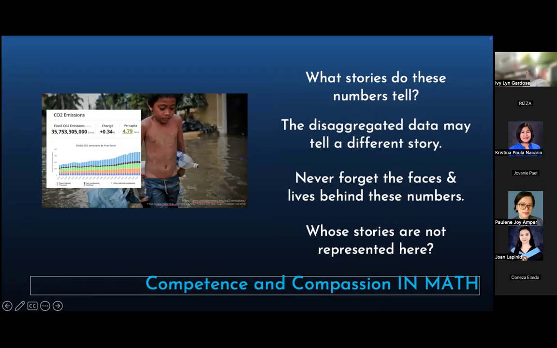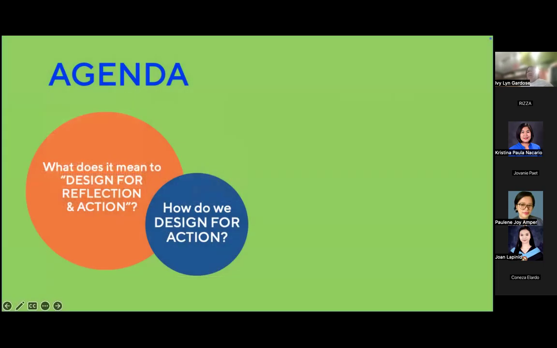Okay, and again, I pause here. Our section, this part was about, is in the orange circle. What does it mean to design for reflection and action? And I'd like you in your notebook, I'll pause for 1 minute, write in your own words. It doesn't have to be a whole sentence.